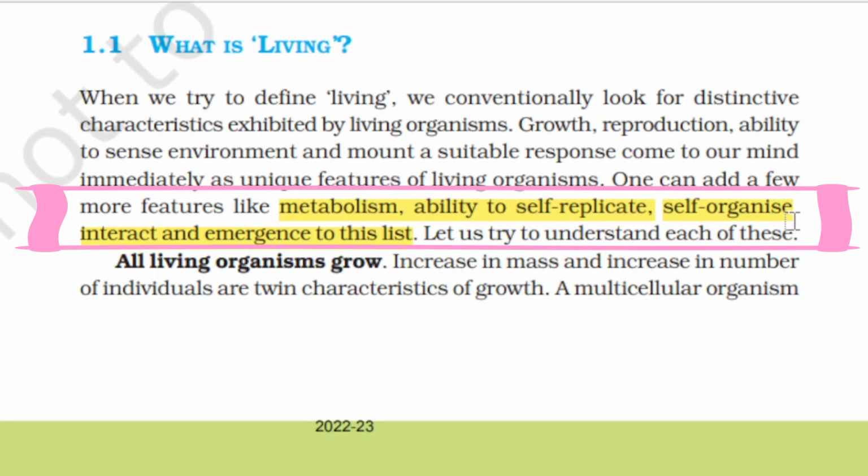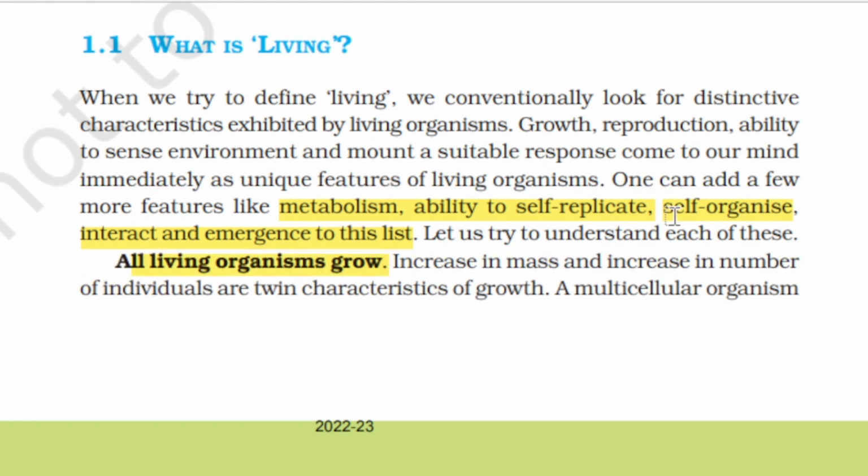Let us try to understand each of these. We'll talk about them one by one. The first one is growth. All living organisms grow. Increase in mass and increase in number of individuals are twin characteristics of growth. Increase in mass means cell duplication resulting in tissue formation, then organ, then the whole body itself. So here, increase in mass and increase in number of individuals are twin characteristics of growth.